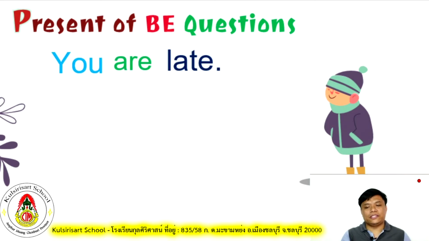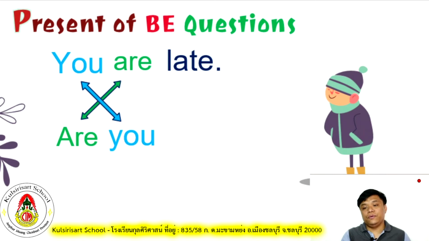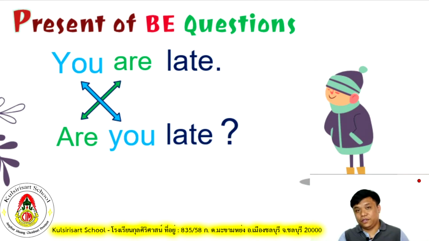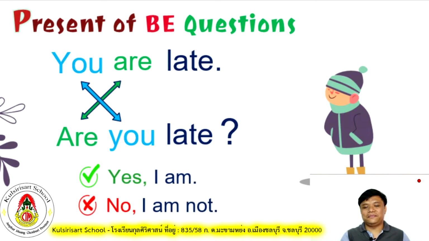For plural, you will say, you are late. And for making a question using are, you will use the verb to be are first, and then followed by the subject pronoun you, and then the rest of the sentence, are you late? Question mark. Great. Don't forget the question mark, okay? It's a question, and it should be answered with, again, yes or no. Are you late?